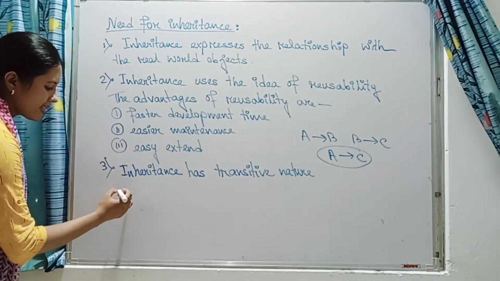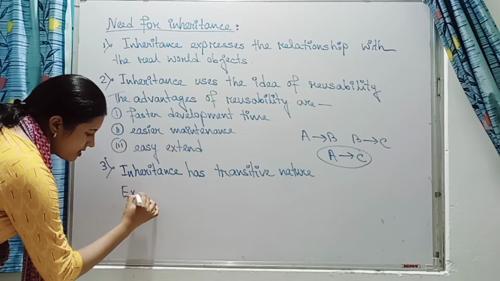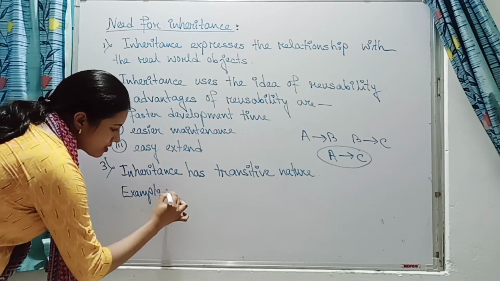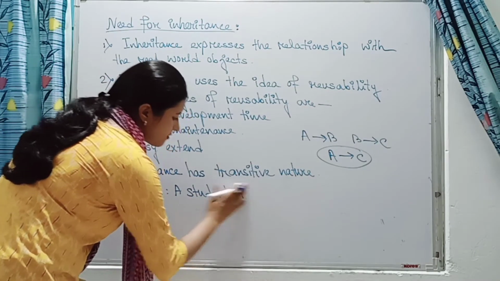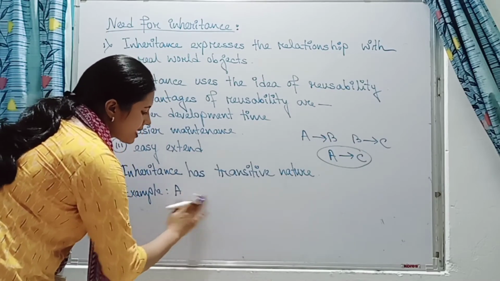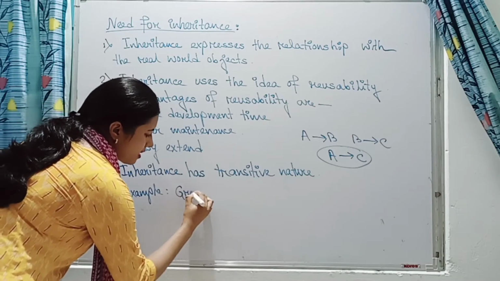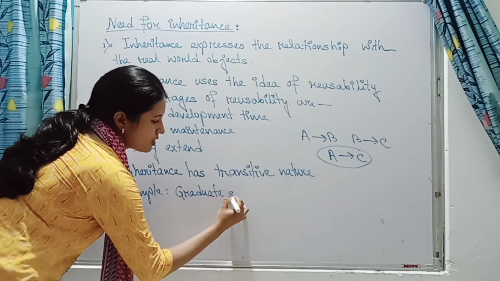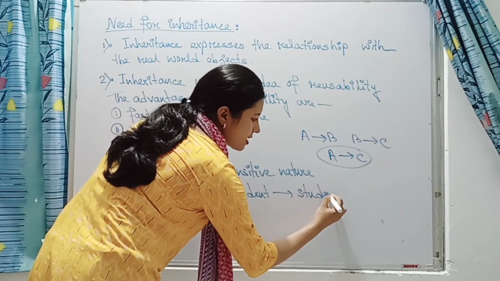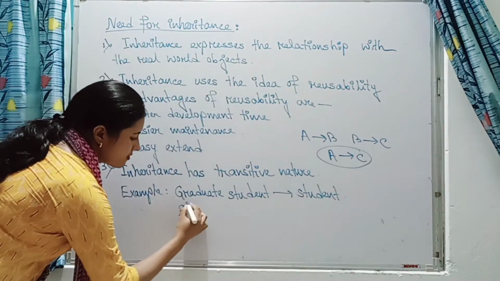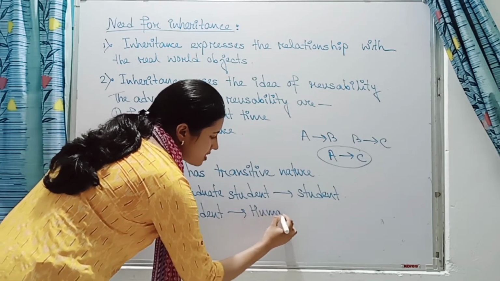So if I take one example, a graduate student, I can take a graduate student is a student, obviously a graduate student is a student. And another thing we can take, a student is a human being, obviously.